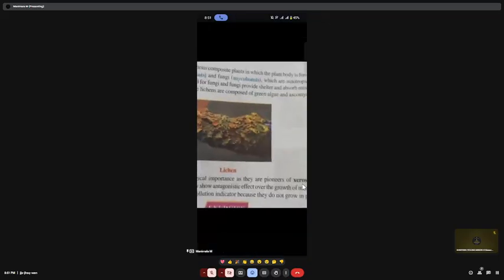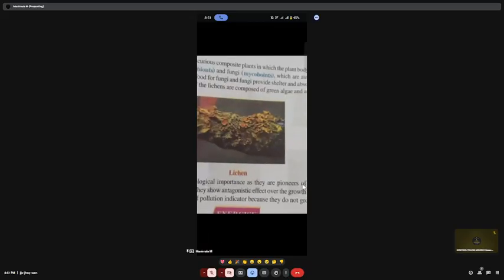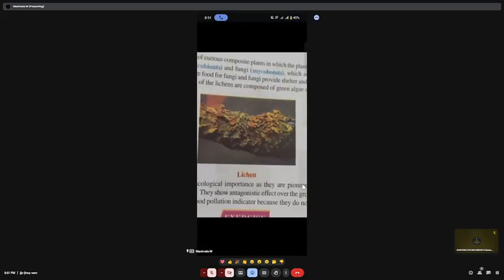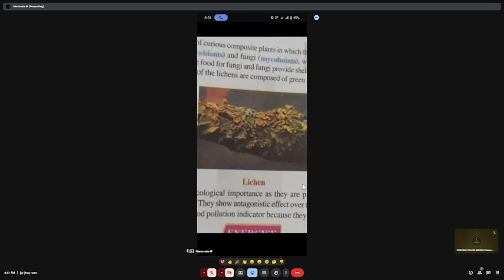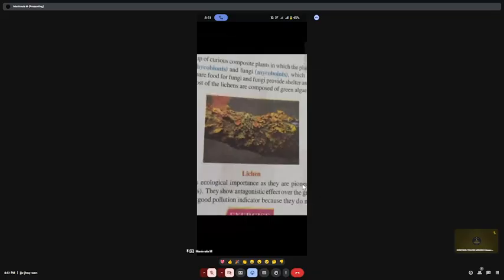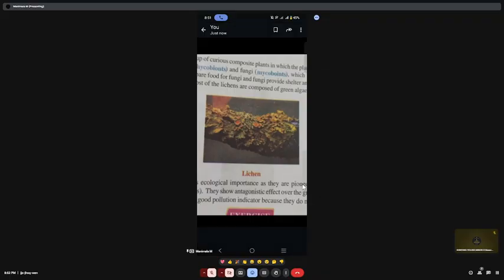Fungi provides protection, ma'am. Can you see this picture? Yes, ma'am. Have you observed this in your location? Mostly it is on trees, and you can also see this structure on rocks.